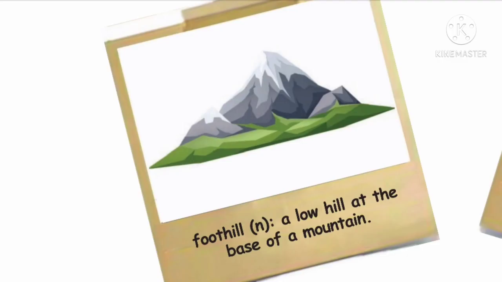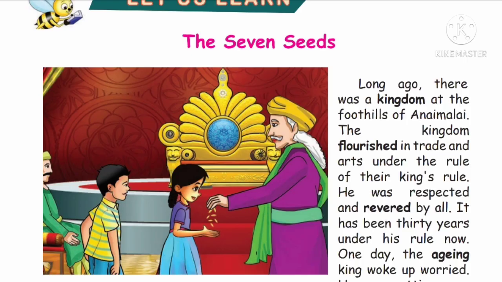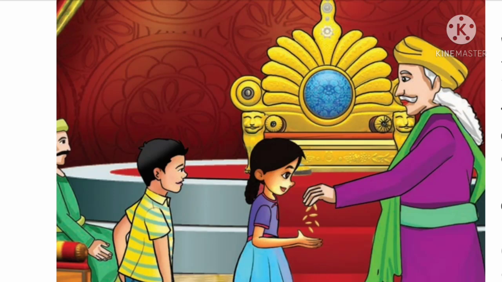I hope you know about the foothills, children. What do you mean by foothill? You can see it on the previous page. It is a low hill at the base of a mountain. Here, there was a kingdom at the foothills of Annamalai. What do you mean by kingdom, my dear children? Look at the glossary. A region ruled by a king.